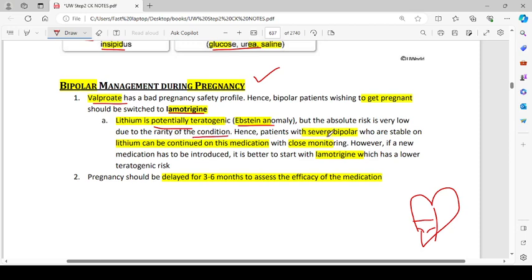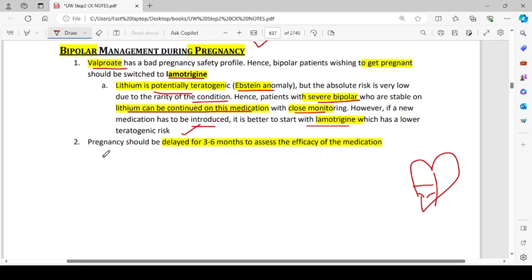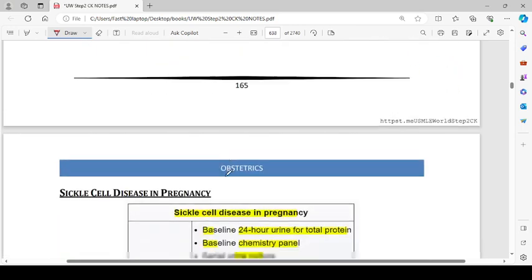But the absolute risk is very low due to the rarity of the condition. Hence, patients with severe bipolar disorder who are stable on lithium can be continued on this medication with close monitoring. However, if a new medication has to be introduced, it is better to start with lamotrigine, which has a lower teratogenicity risk. So if a patient is already using lithium, okay, but if we have to introduce a new medication, then go with lamotrigine. Pregnancy should be delayed for 3 to 6 months to assess the efficacy of the medication.